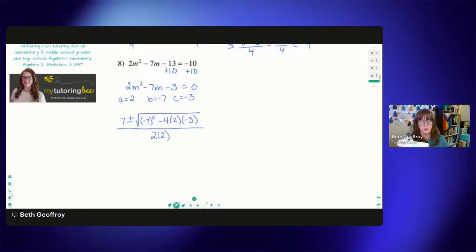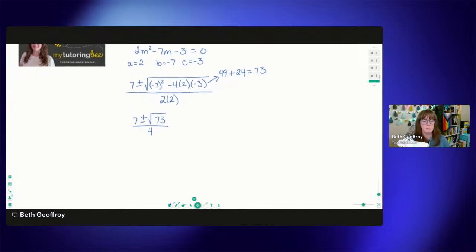All right, let's go ahead and solve what's inside that radical. So -7 squared is 49, positive 49. I see my two minuses are going to cancel out, so I'm just going to go ahead and write a plus. And then 4 times 2 is 8, and then 8 times 3 is 24. So let's see, 49 plus 24 is 73. Yeah, 73. All right, so then let's rewrite this: 7 plus minus the square root of 73 over 4.